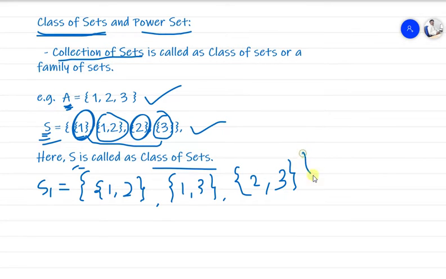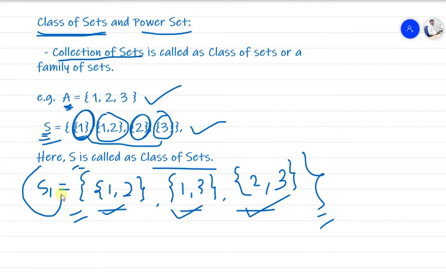We have such sets, right? So {1, 2}, {1, 3}, {2, 3}. Here there are two elements in every subset. Such sets, put collectively in one set, make our class of sets. Such concepts are called a class of sets.